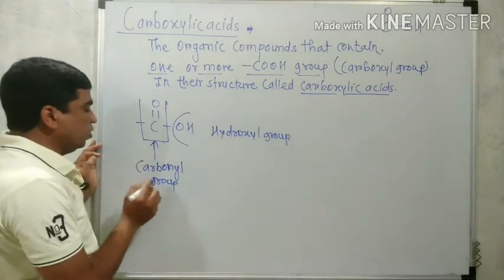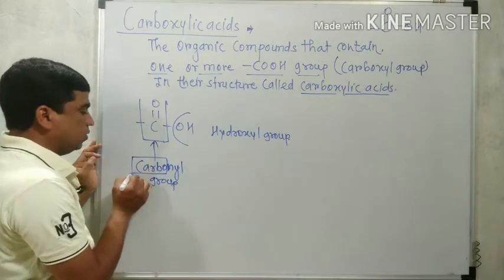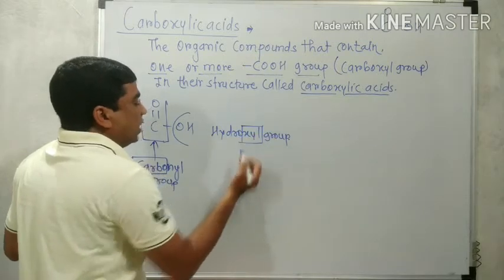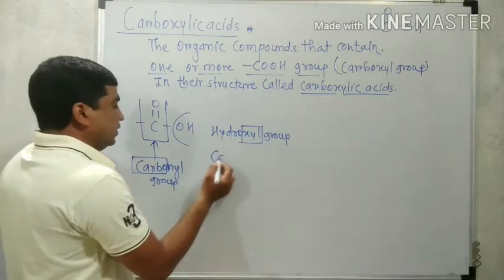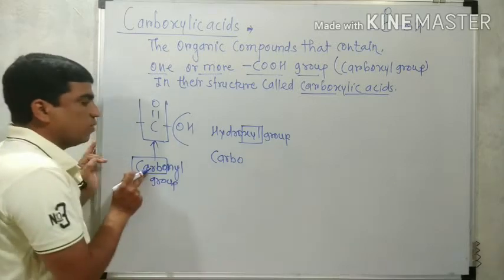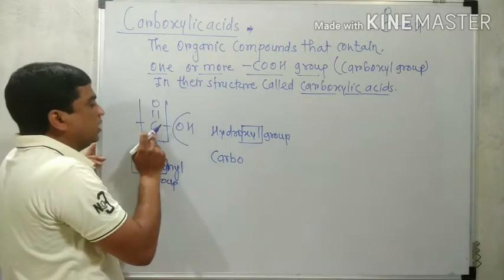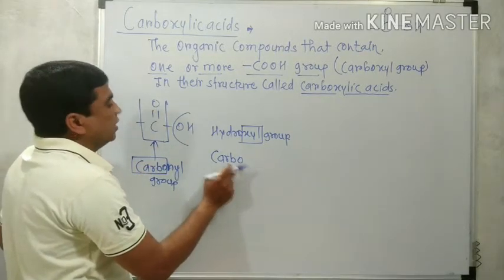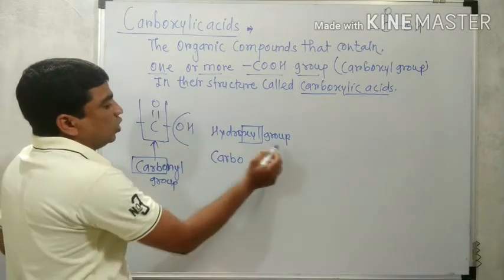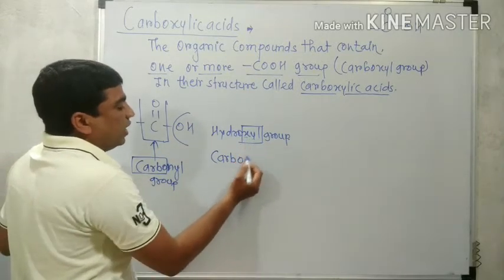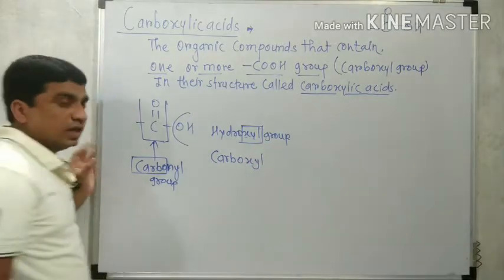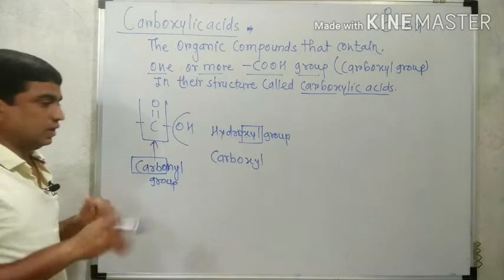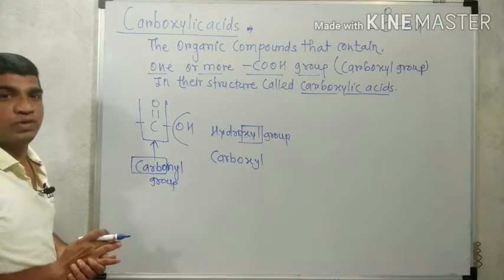So from carbonyl we get carbo, and from hydroxyl we get the ending xyl. Therefore, what happened? Carbo is from carbonyl, because the COOH group contains the C double bond O group, that is the carbonyl group. And due to the presence of OH, that is the hydroxyl group, the ending xyl is taken. So the name is obtained, carboxyl. In this way, the name of the carboxyl group is obtained.